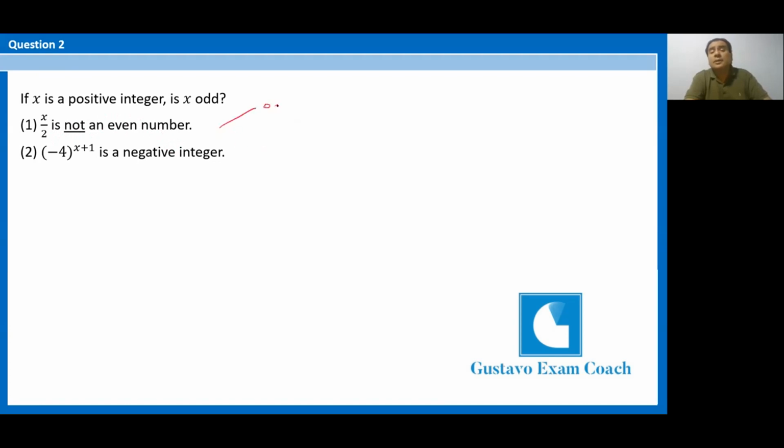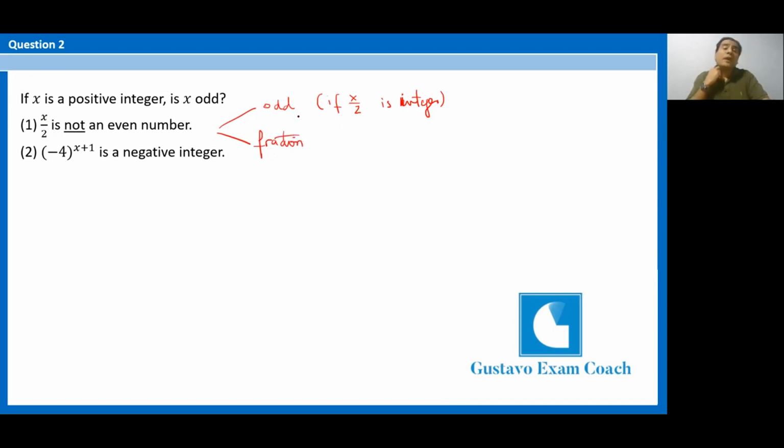That is a possibility, provided that x over 2 is an integer. But what happens if x over 2 is not an integer number? Because nothing obliges it to be. X is an integer, but x over 2 is not necessarily an integer. If it is not necessarily an integer, that means it could be a fraction.